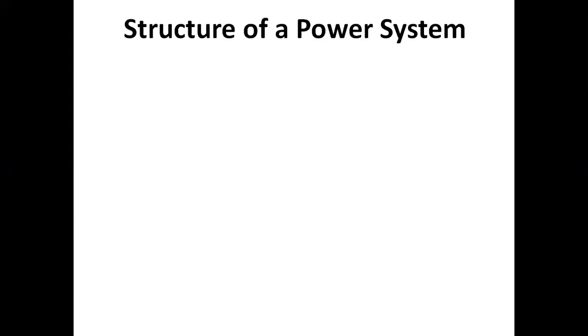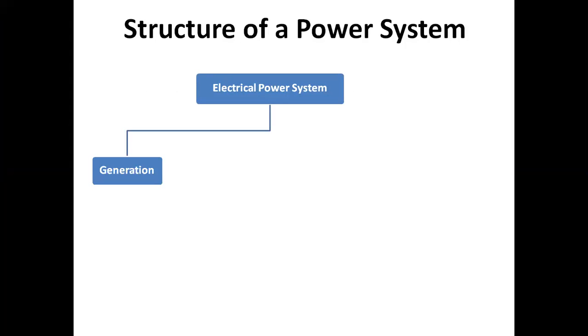Now, first of all, you have to know the structure of the power system. The total electrical power system is divided into 3 parts. First of all, we have the generation part. In the generation portion, you have to know how to generate electricity with the help of a steam power plant, hydel power plant, or any other type of power plant. So in the generation part, we generate electricity.